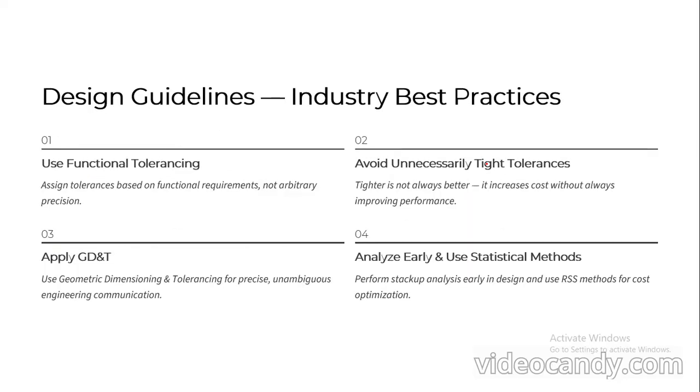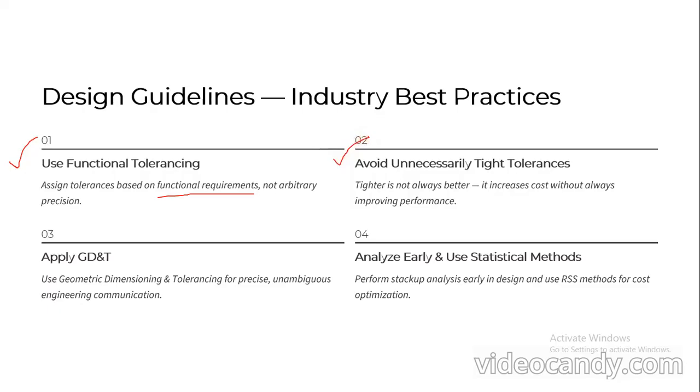Now the design guidelines or best industry practices. First, use functional tolerancing, which means assign tolerances based on the functional requirements, not arbitrary precision. Next, avoid unnecessarily tight tolerance. We should not give tight tolerances to all the parts.